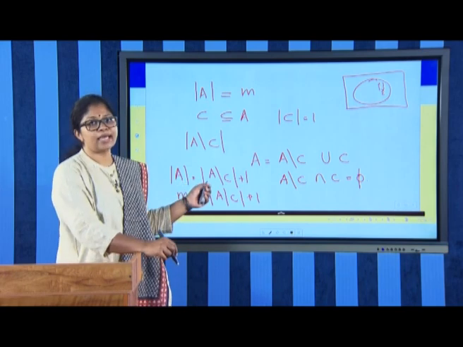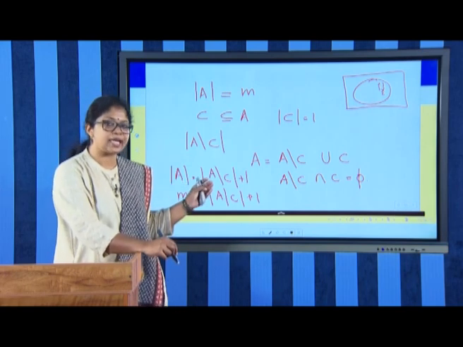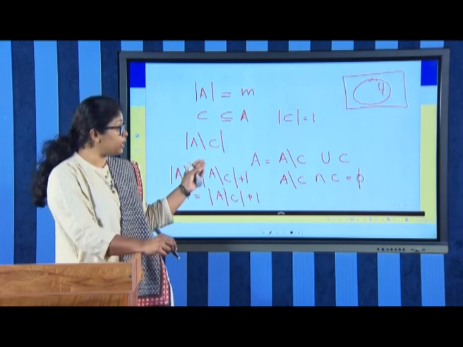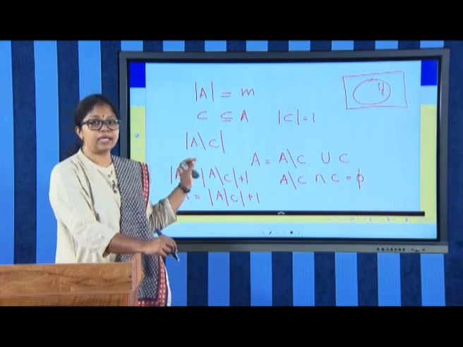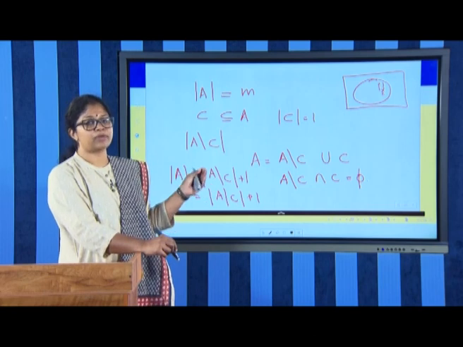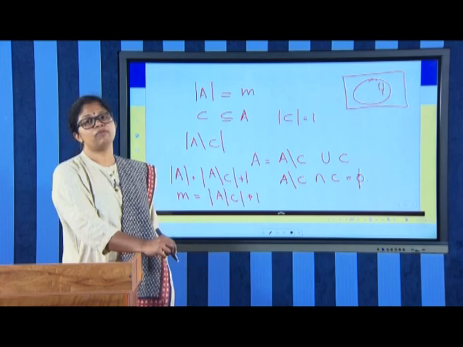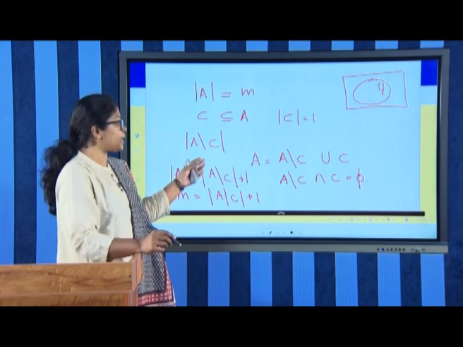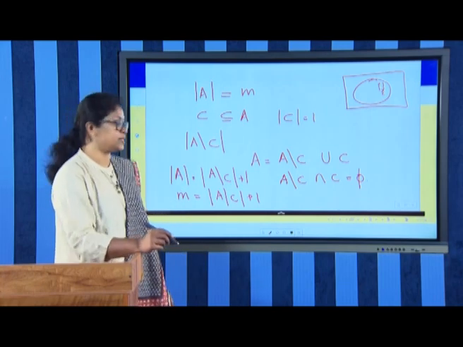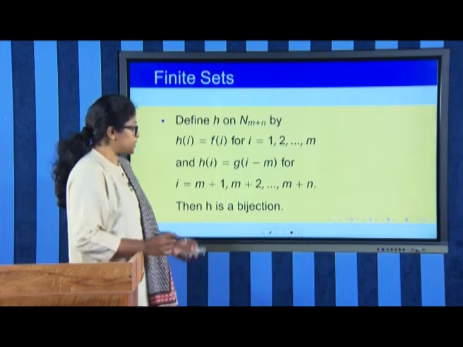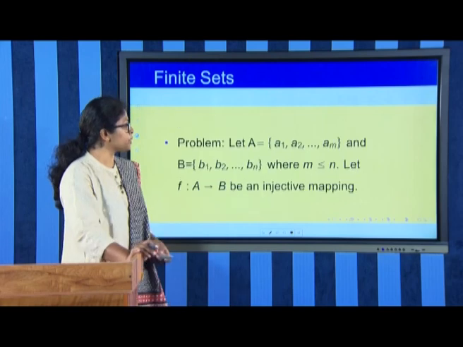Similarly, we can show that if A is an infinite set and B is a finite set, A difference B should be an infinite set only, because if A difference B is also a finite set, A difference B union B will also be a finite set, and that is a contradiction to the given statement. So, that completes the proof of the theorem.